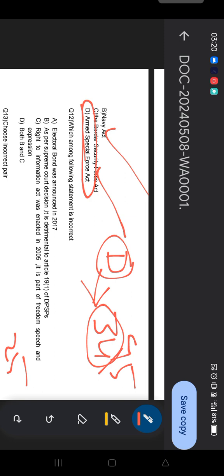And your time is off, so you need to find the incorrect one. Electoral bond was announced in 2017, correct? As per the Supreme Court decision, it is detrimental to Article 19 clause 1 of the DPSP. No, it's incorrect, because Article 19 clause 1 is part of the fundamental rights. That's why option B is incorrect.